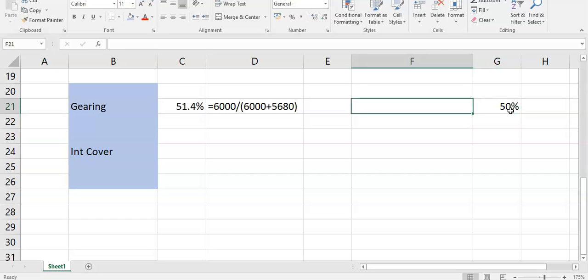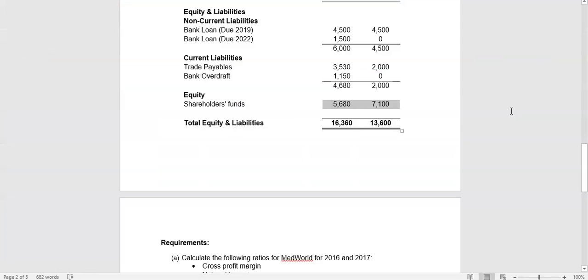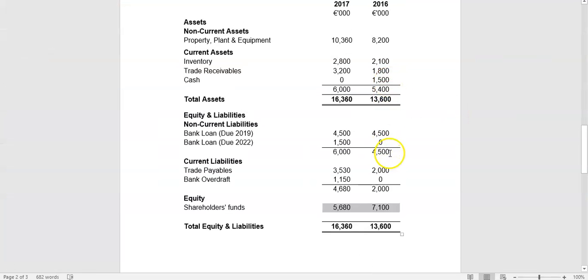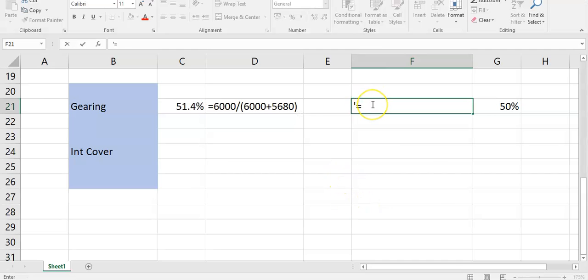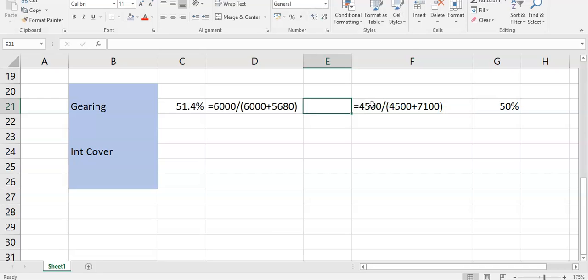Last year, the gearing debt was only 4.5 million and equity was 7.1 million. So 4.5 over debt plus equity, which is 4.5 over 11.6. It was 38%.